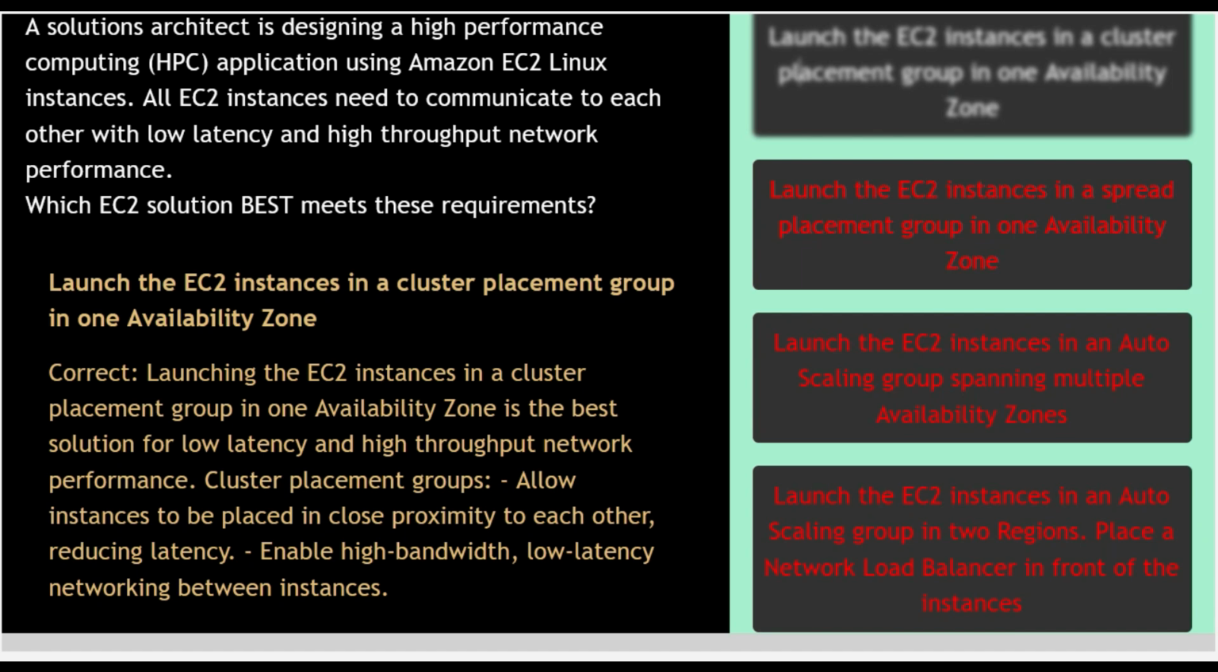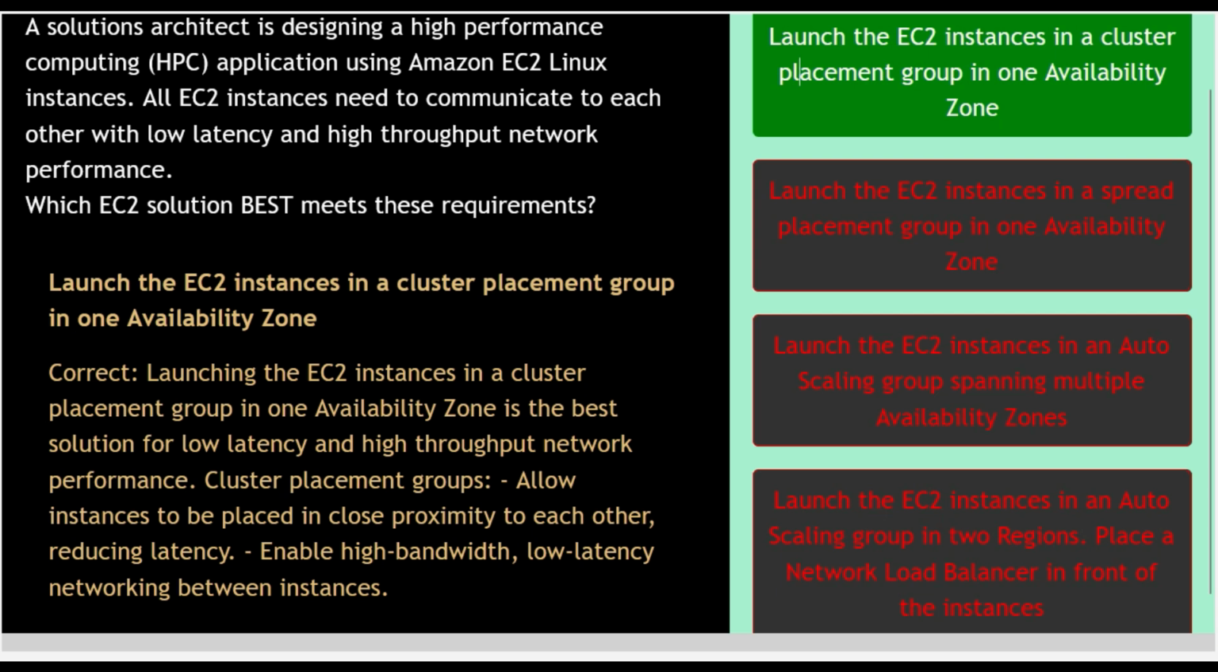Option number 1. Launch the EC2 instances in a cluster placement group in one availability zone. This option is correct, as launching the EC2 instances in a cluster placement group in one availability zone is the best solution for low latency and high throughput network performance. Cluster placement groups allow instances to be placed in close proximity to each other, reducing latency, enable high bandwidth, low latency network between instances. So at the end, option number 1 is the correct answer. Now let us go to the next question.